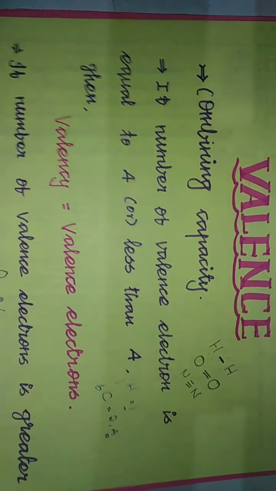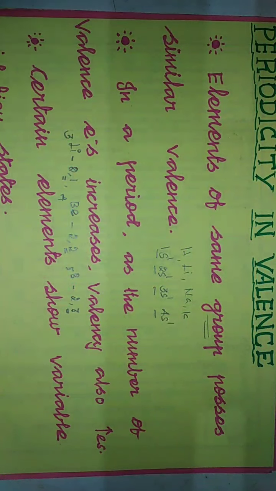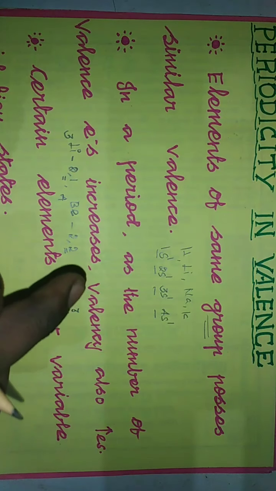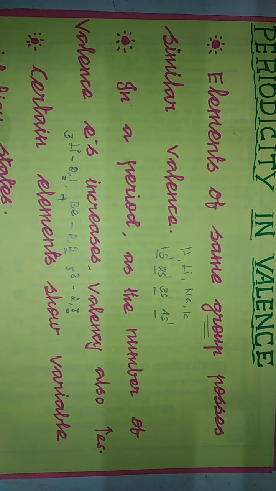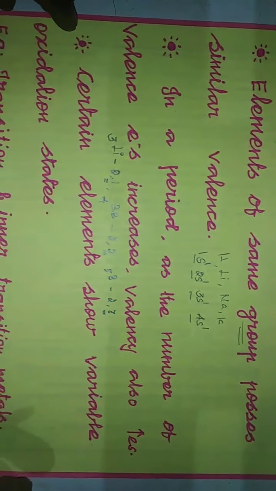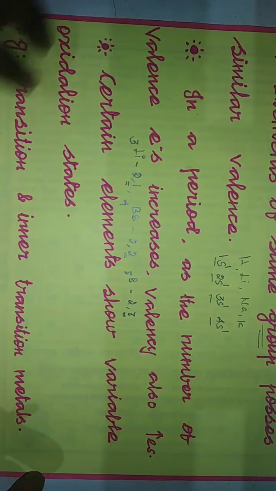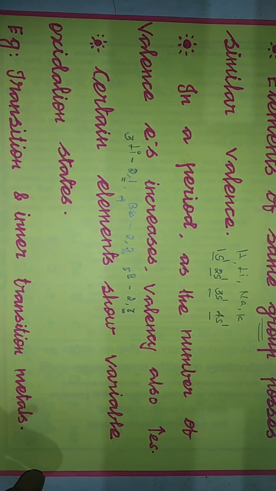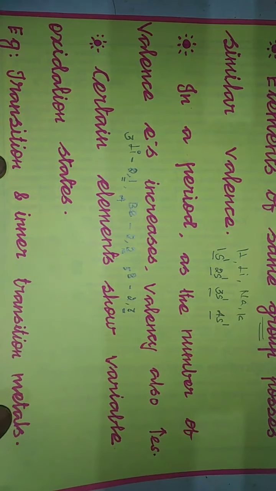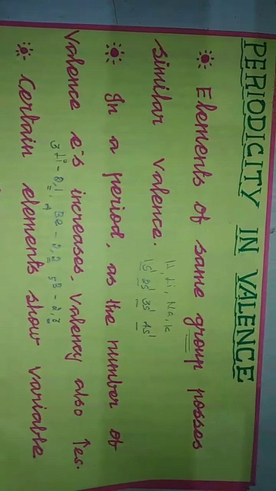Elements of the same group possess a similar number of valence electrons, so their valency also will be the same. But in a period from left to right, the number of valence electrons increases, so valency also increases. Certain elements show variable oxidation states; the same element will possess a number of oxidation states. Examples of such type are transition and inner transition elements.